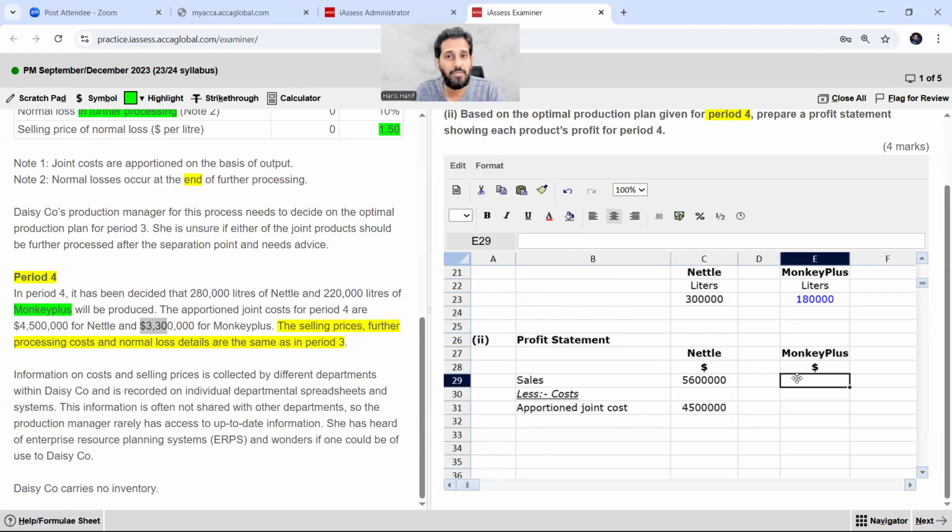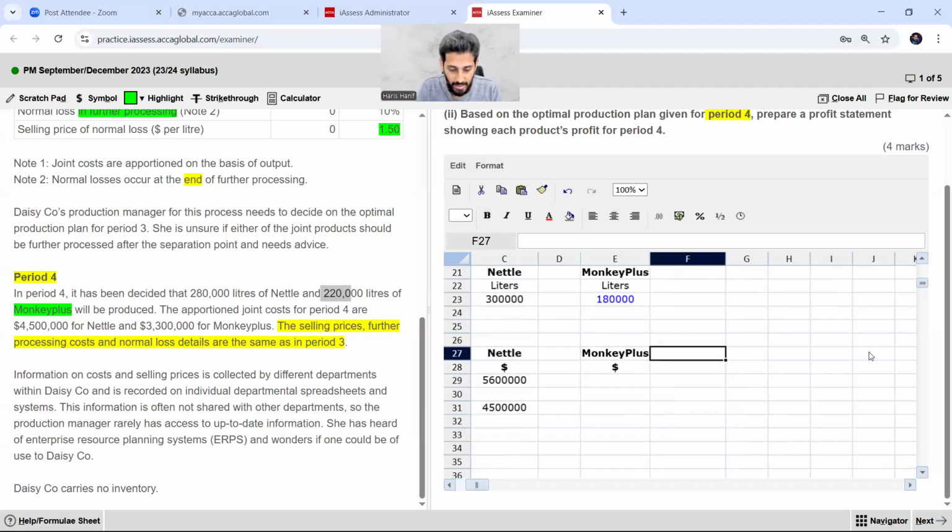But the bottom line point is that for monkey plus 220 will be produced, but there is a loss. It will be sold 90%. So for the monkey plus, my production will be 220, but what is sold is equal to this cell multiplied by 0.9 because there is a loss.